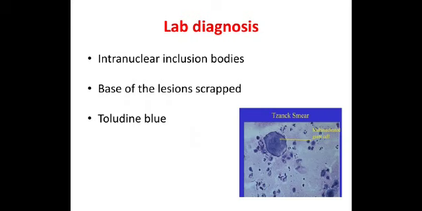Now, coming to the laboratory diagnosis. Before that, I want to tell you a word about the clinical diagnosis. The moment you see the typical kind of rash, you will diagnose it as either chickenpox or zoster. What you have to stress upon is, did the patient suffer from chickenpox in childhood? If the patient has suffered, then it is most likely zoster. You have to find out what was the stress or what was the immunocompromised condition which led to activation of the zoster. Or if it is a child and it is the first infection, the child or the parent will tell you that the child has never suffered before with this chickenpox-like rash, then you have to diagnose it as chickenpox.